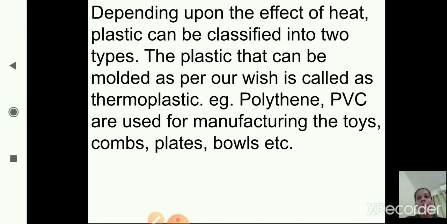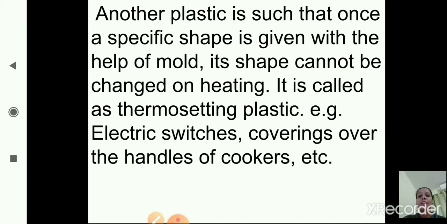Now the second type of plastic is such that once a specific shape is given with the help of a mold, its shape cannot be changed on heating. It is called thermosetting plastic. So this is the second type of plastic, thermosetting plastic.